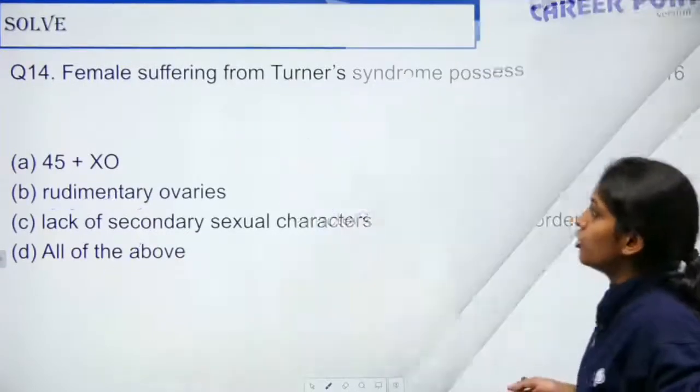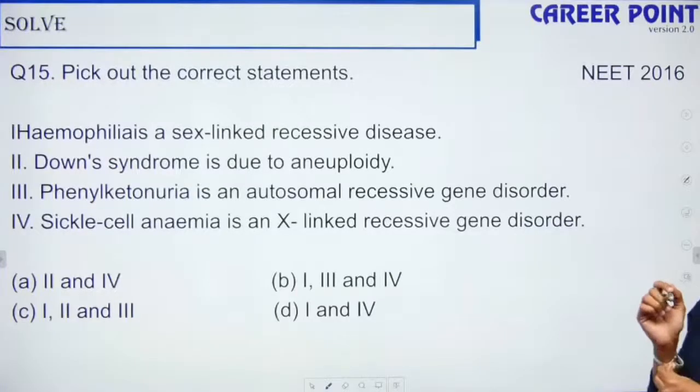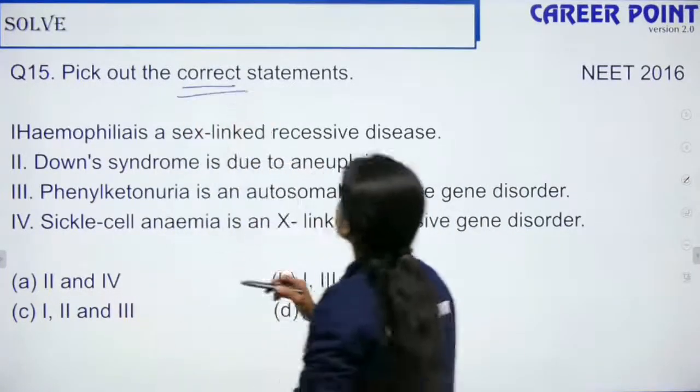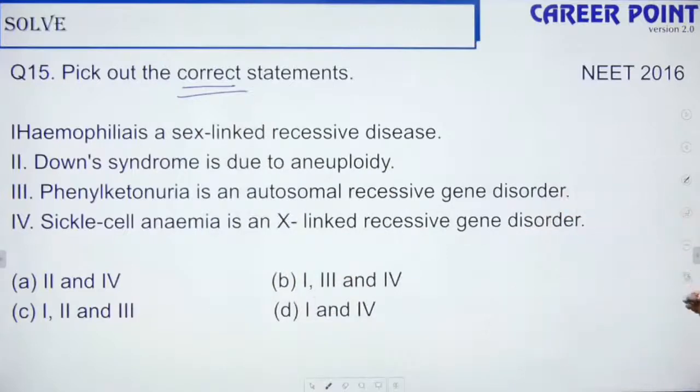Okay, question number 15. Pick out the correct statements. Hemophilia is a sex-linked recessive disease. Down syndrome is due to aneuploidy. Phenylketonuria is an autosomal recessive gene disorder. Sickle cell anemia is an X-linked recessive gene disorder.